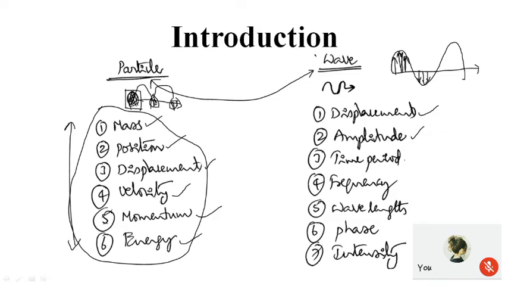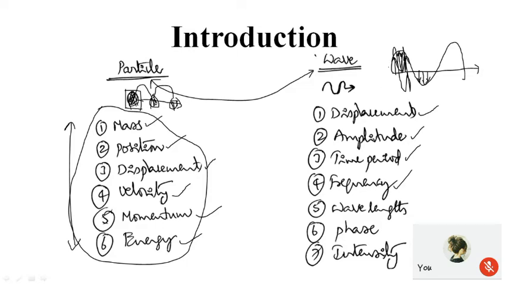Then the time in which it covers one complete vibration. That means when a particle starts from the mean position, it moves in the upward direction, comes back to the mean position, moves in the downward direction, and again comes back to its mean position. In that case, it has completed one complete vibration. The time taken to complete one vibration is nothing but the time period. The number of vibrations completed in 1 second is nothing but the frequency.